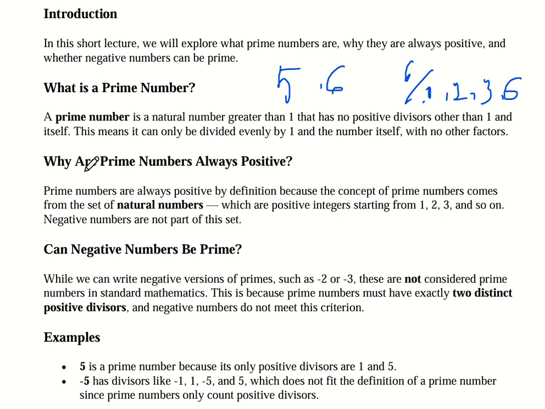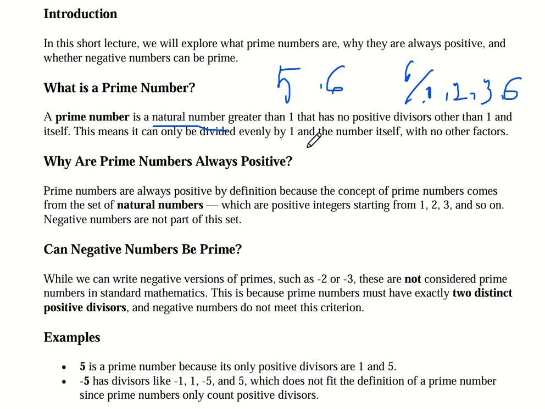But let's proceed to the next question. Why are prime numbers always positive? Here, if we look at the definition of the prime number, a term is mentioned here, and it is natural number. And what is a natural number?